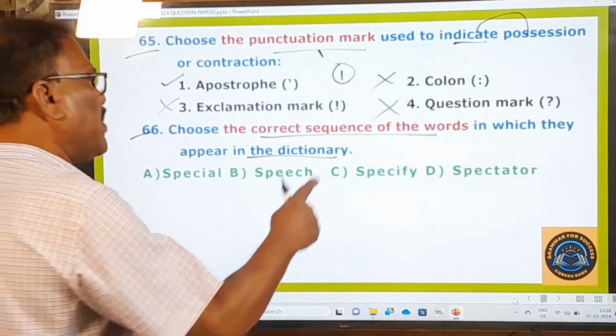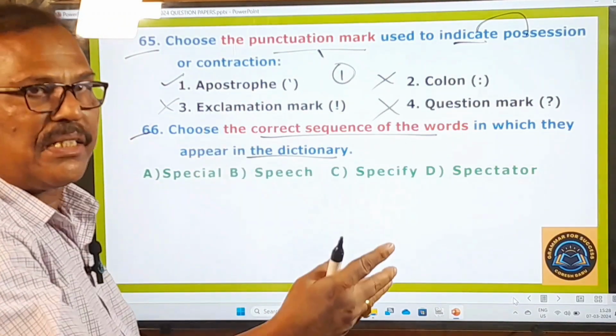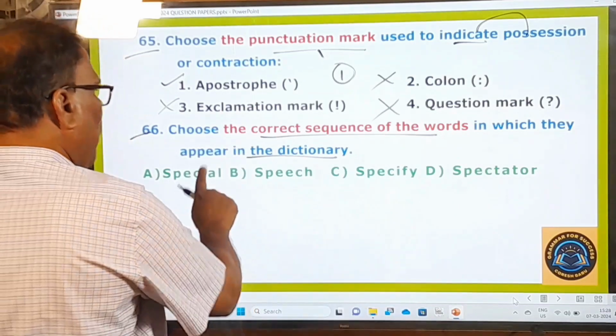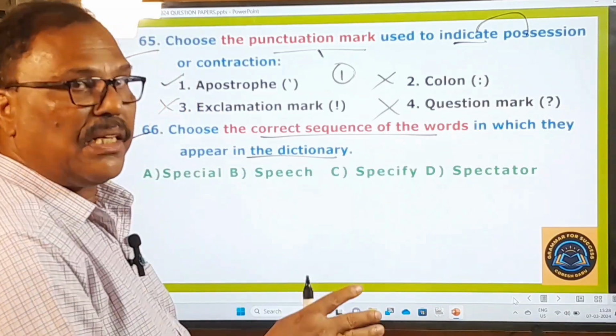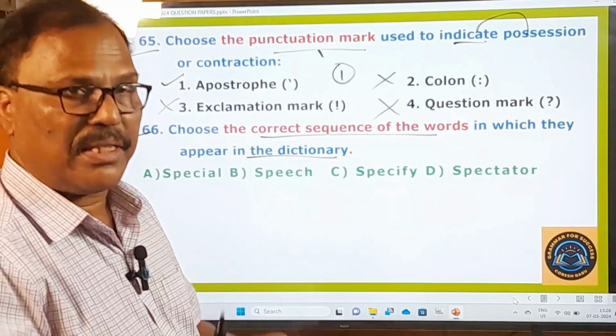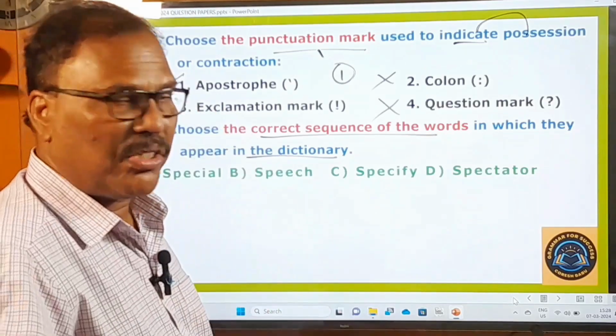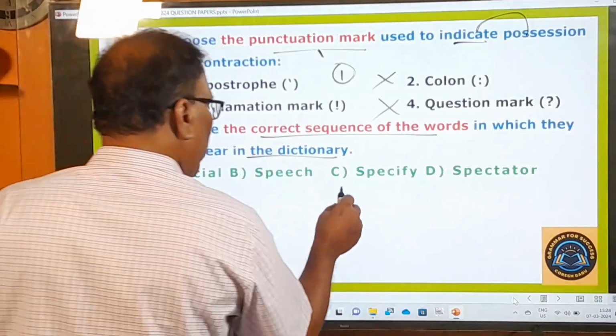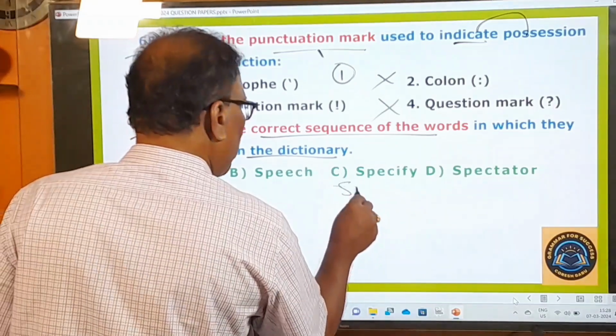Which word comes first in the dictionary? Which word comes next? So these four words, A, B, C, D, are given. Let us see how they occur in the dictionary. What is the order of the words? First of all, let me write all of them here. Special.